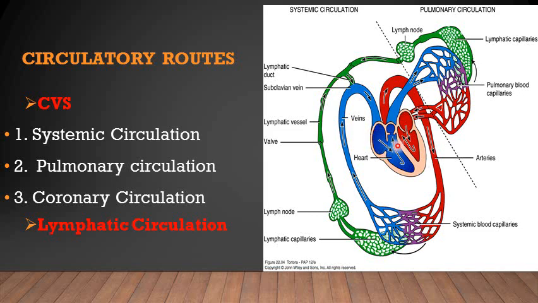So this is connecting with the heart. This arterial and venous end is ultimately connected to the heart. This is the systemic type of circulation.